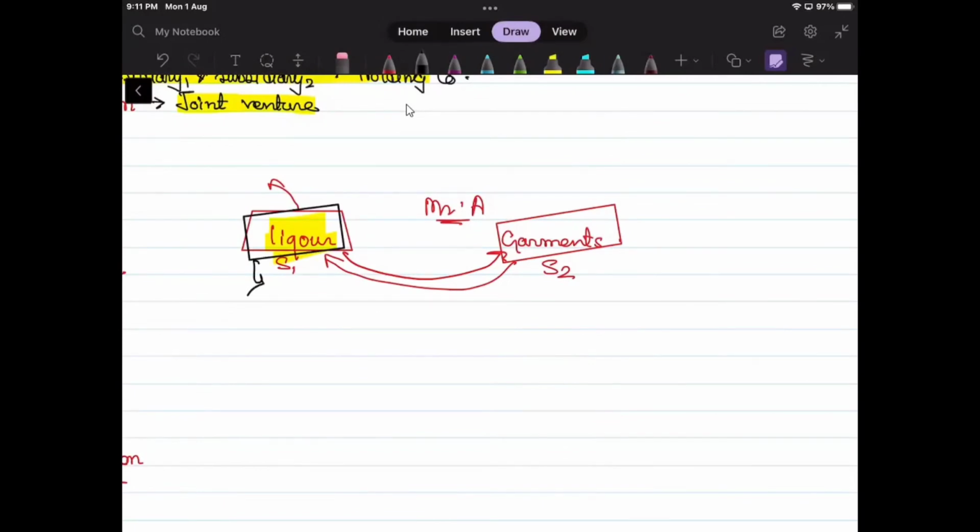So there can be a confusion whether movement from liquor to garment or garment to liquor would constitute a supply, because liquor is not registered. Will it still be treated as a distinct person? Yes. So the answer is yes.